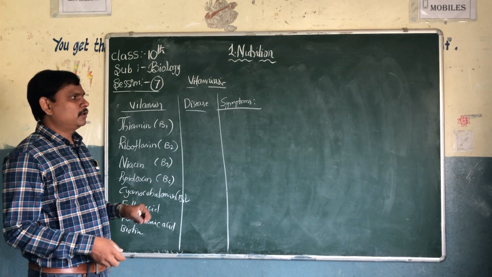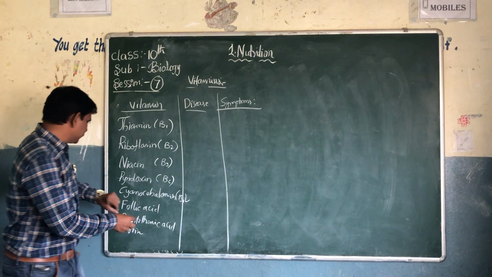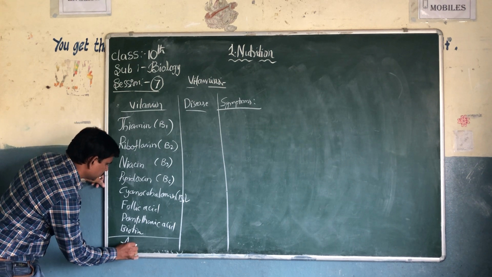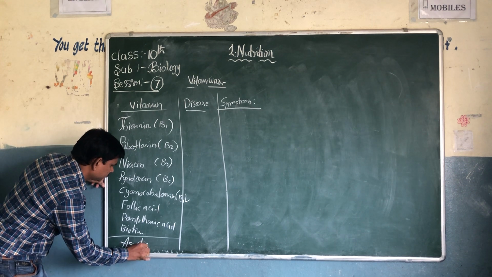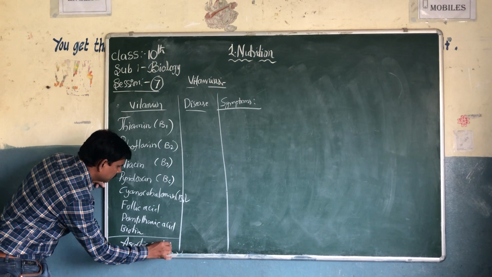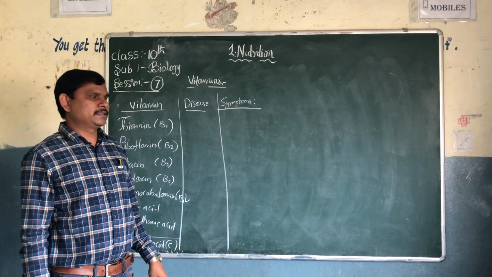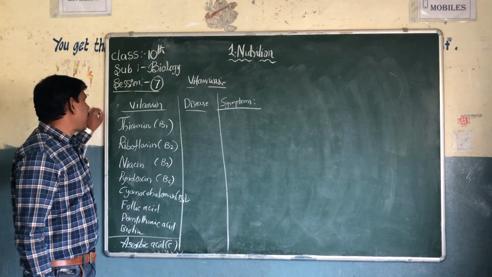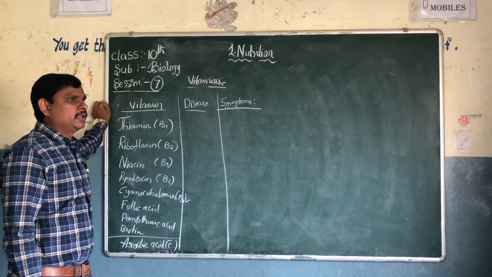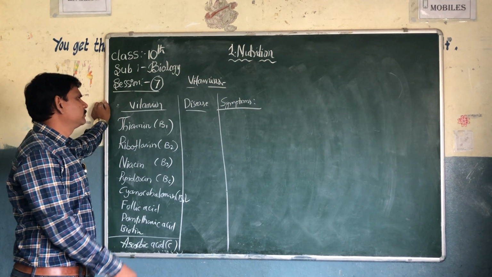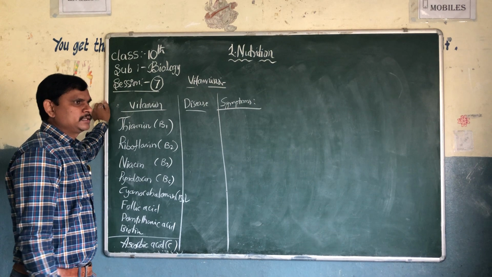One more water soluble vitamin is there, that is vitamin C, ascorbic acid. Thiamine, B1, is available in milk, meat, fish, and sprouted cereals. So those are resources.